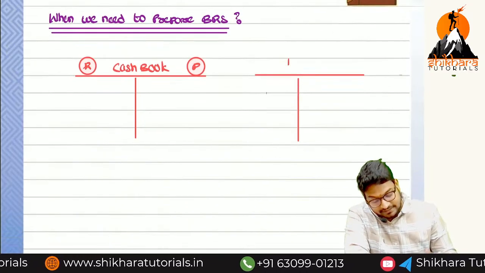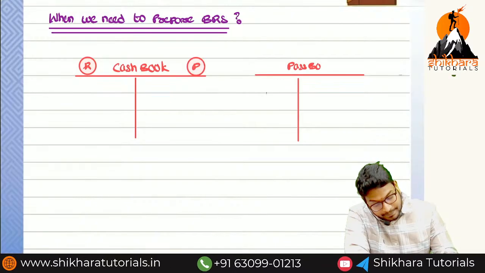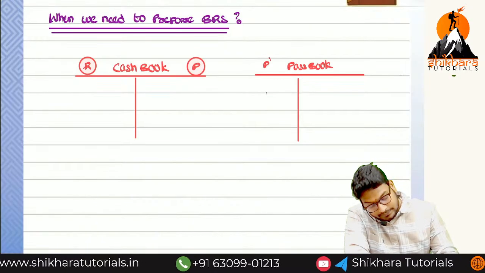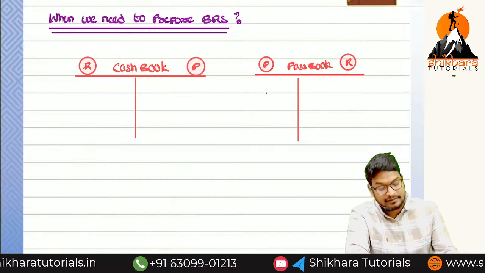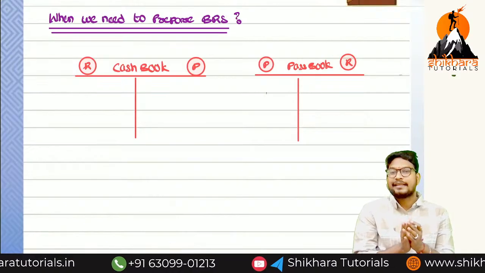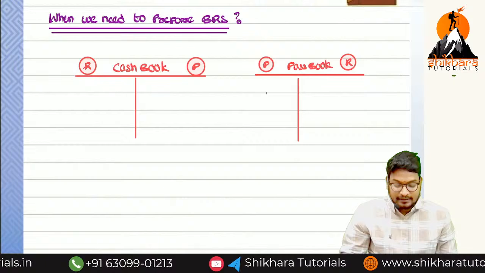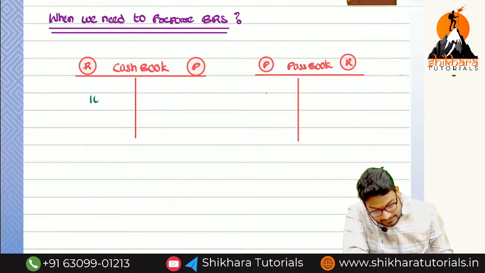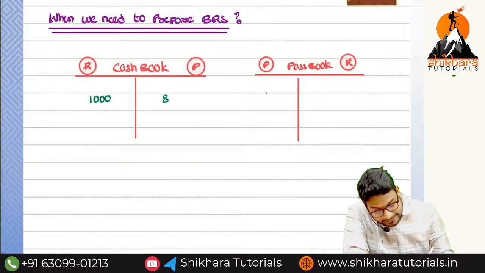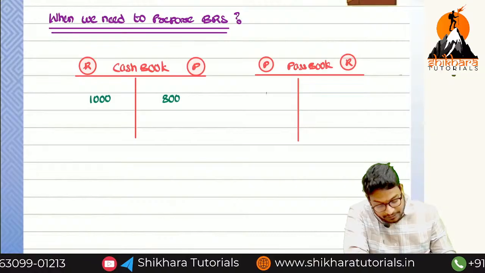Payments on the debit side, receipts on the credit side. Now what is happening means, normally both the books have to show same balance or different balance? Same balance. So normally if I take an example, I am taking here 1000 and here 800 rupees. So now if you do the balance, how much we are going to get?